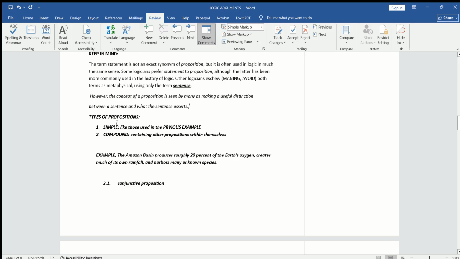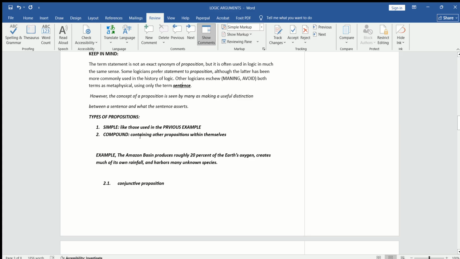The types of proposition: simple. We have discussed in detail all the examples in our first lecture and in this lecture. So they are simple, like those used in the previous examples. All the examples we have provided in this lecture are forms of simple propositions, but some propositions are compound.